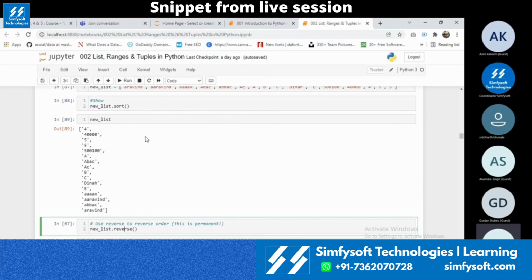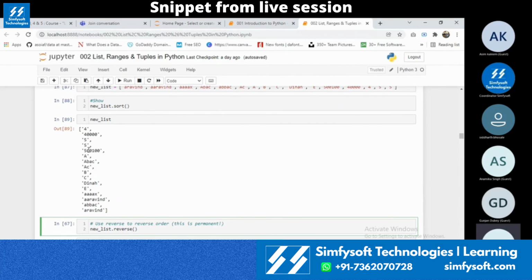This is how list sorting works. Majorly, strings won't be sorted properly using a list. If at all there is a number in between, the sorting will not be proper. But if there are only numbers present inside a list, the sorting is easier. It will sort in order.